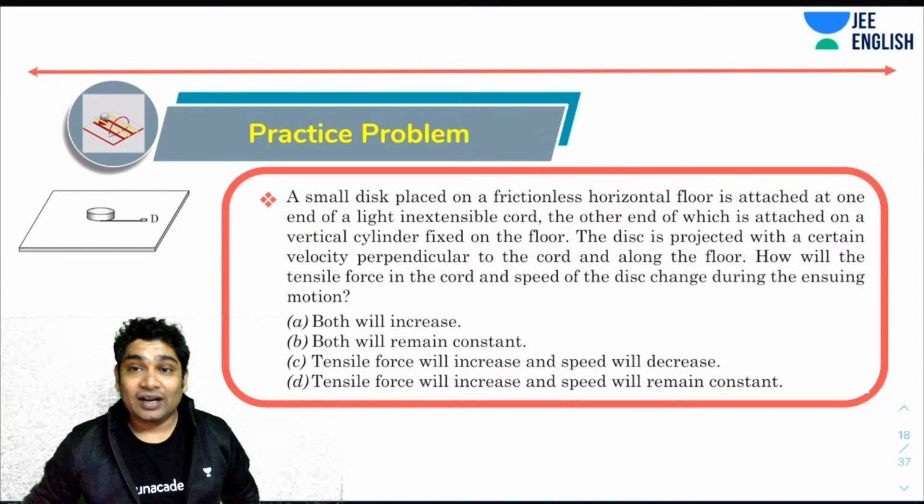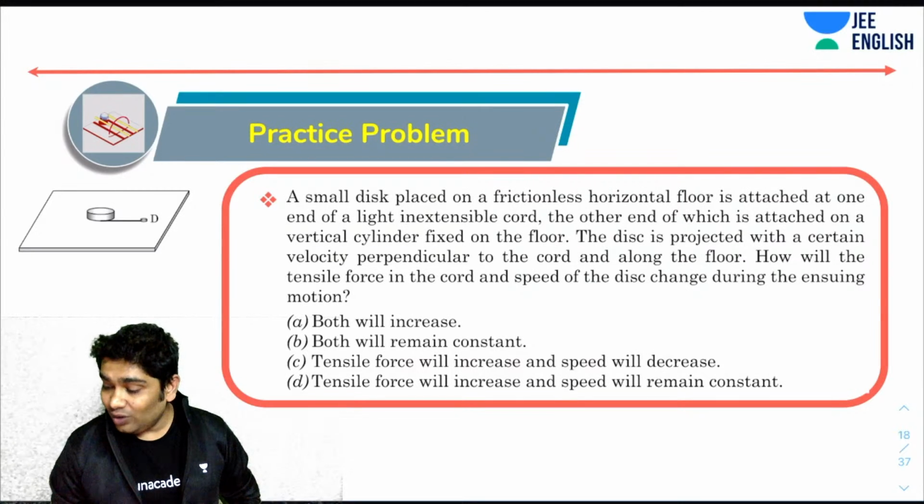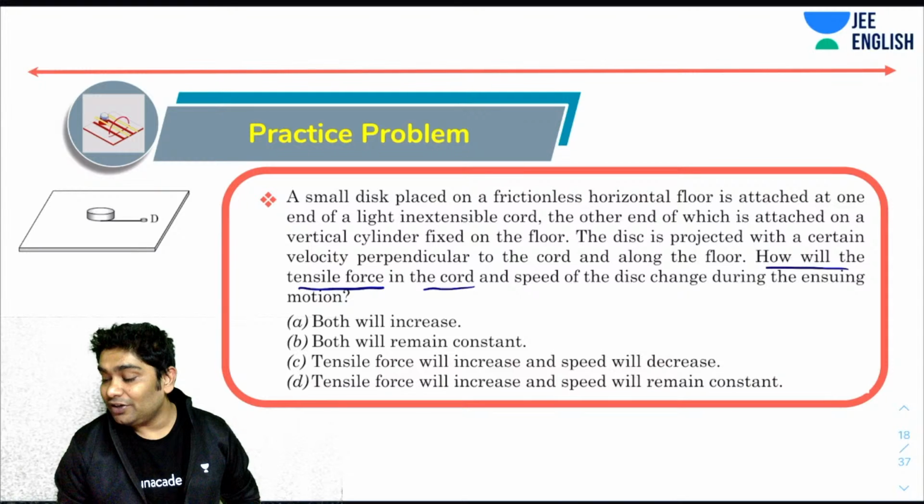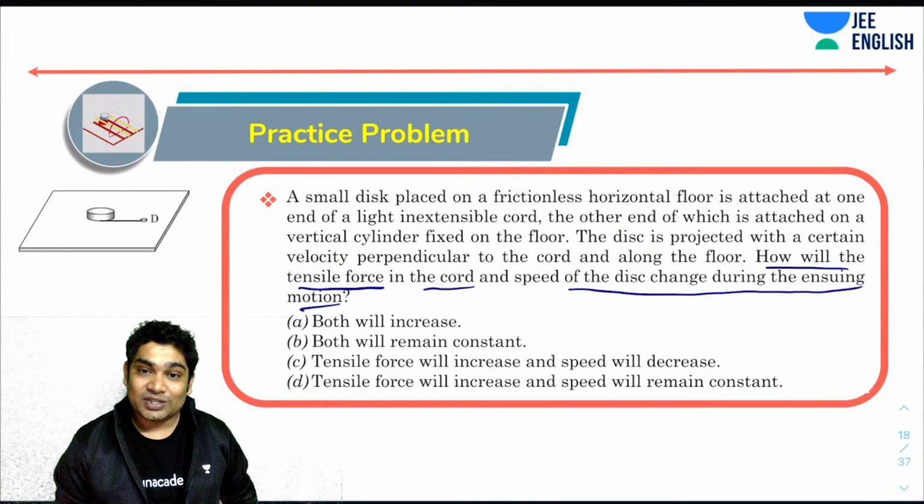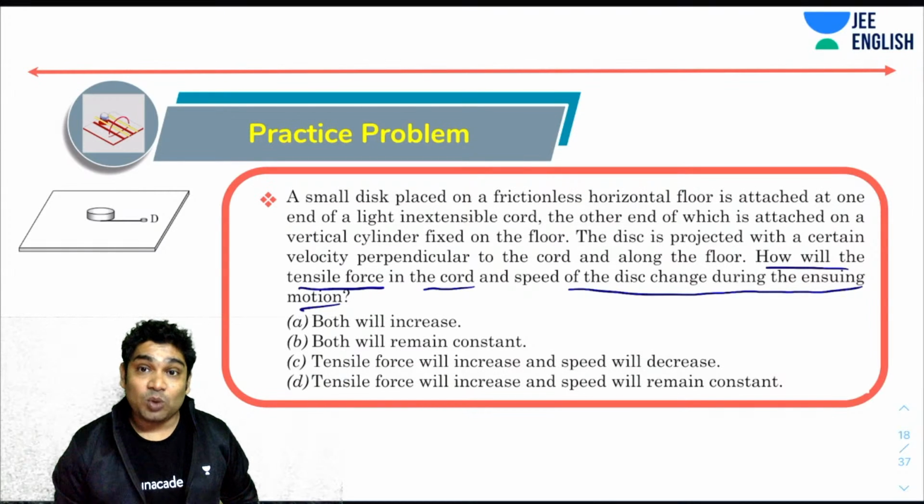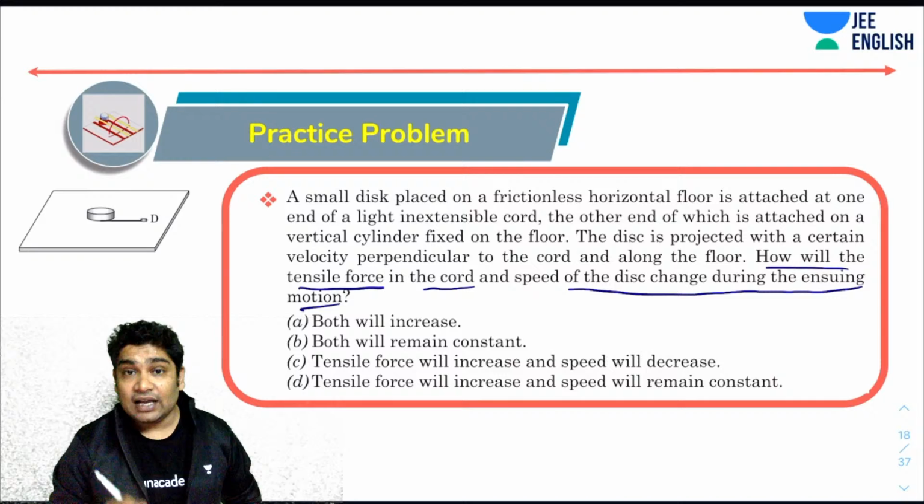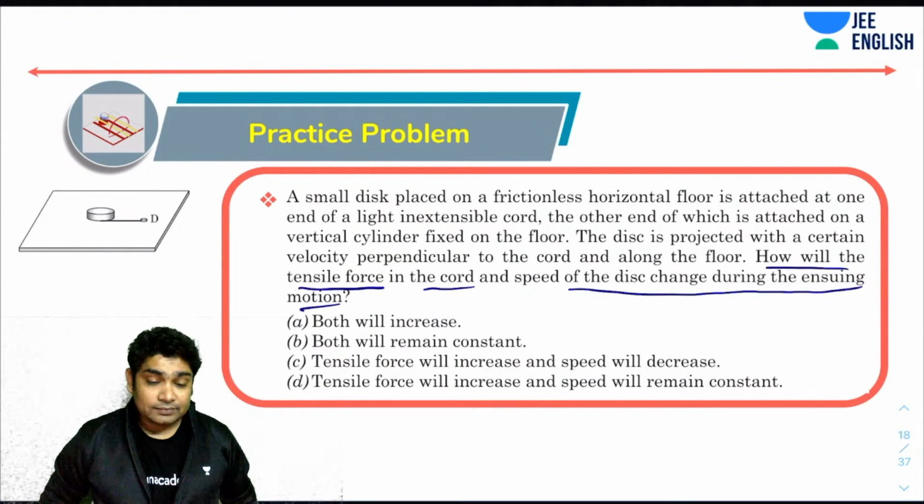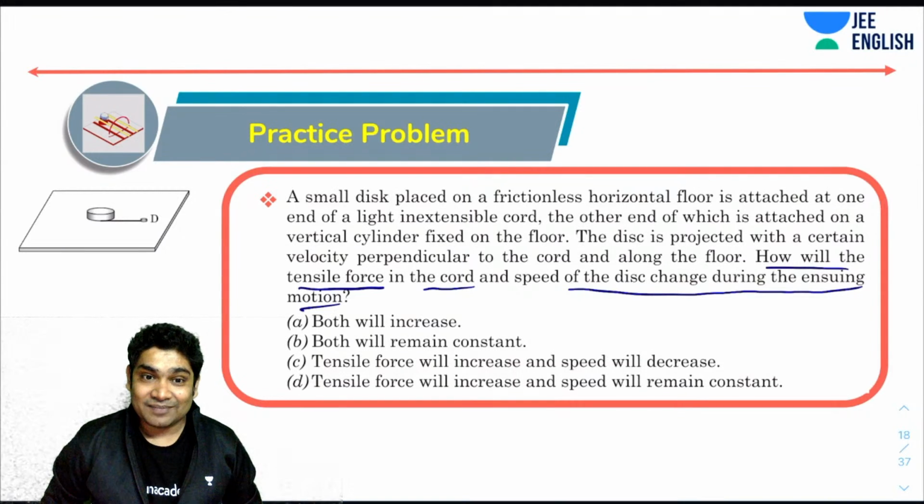Now what you have to find is how the tensile force or the tension in the cord and the speed of the disc change during the motion that follows. Option A says both will increase. Option B says both will remain constant. Option C says tensile force will increase while the speed will decrease. And option D says the tensile force will increase while the speed will remain constant. So you can try and answer this.